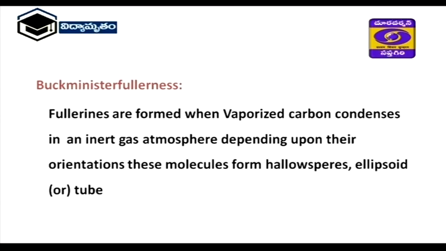Next, Buckminster fullerene. These are also called fullerenes. Fullerenes are formed when vaporized carbon condenses in an inert gas atmosphere depending upon their orientations. These molecules form hollow spheres, ellipsoid and spherical shapes depending upon the number of carbon atoms. But Buckminster fullerene has 60 carbon atoms.